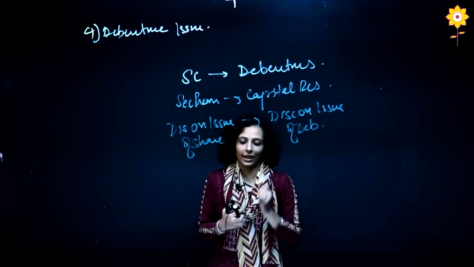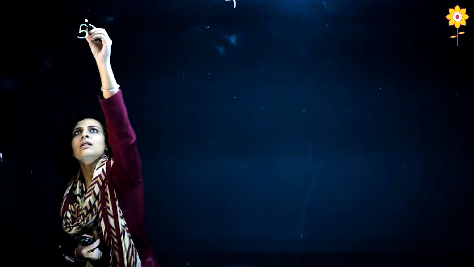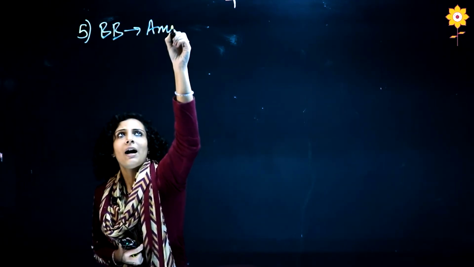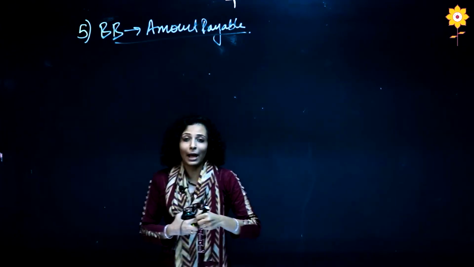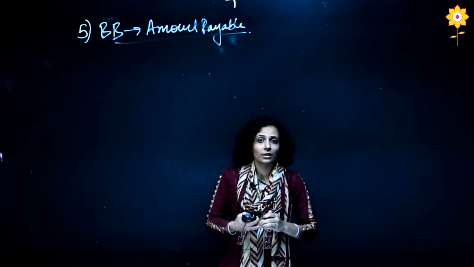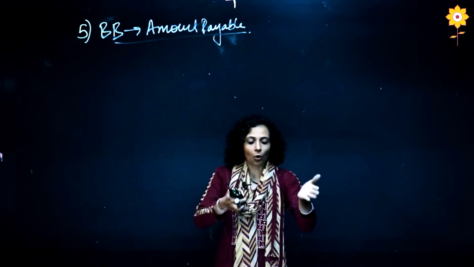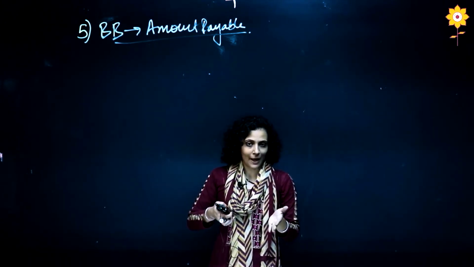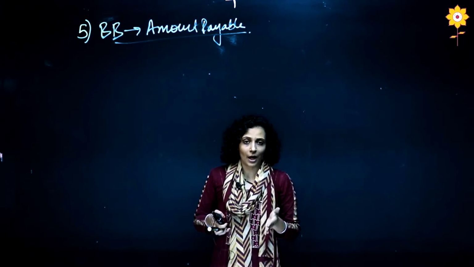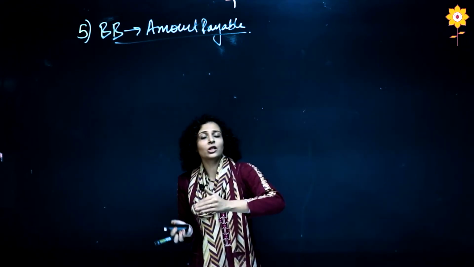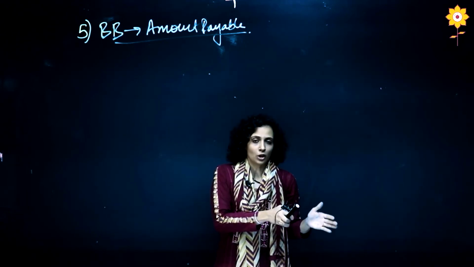Now let us go to the next entry. The fifth one is my buyback entry, or we say amount payable entry. In buyback or amount payable, what is actually happening is that the company is checking how many shares they are going to buy back at premium or at par, and the whole amount they will reduce from their share capital and transfer that money in the name of the shareholder.